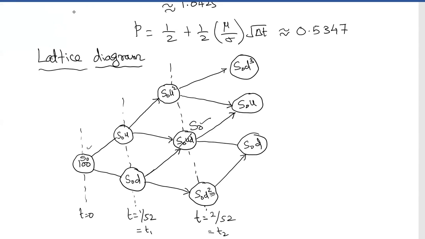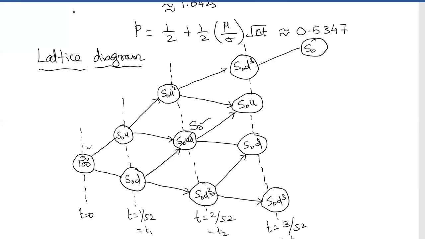And then you will have D here, and here you have S naught D cube, right? So this is happening at the third time level. In this example it is the third week. T is equal to 3 by 52. In general it is T3, and we want 1 month in this example. Therefore, we have to do one more step here. That gives me S0.